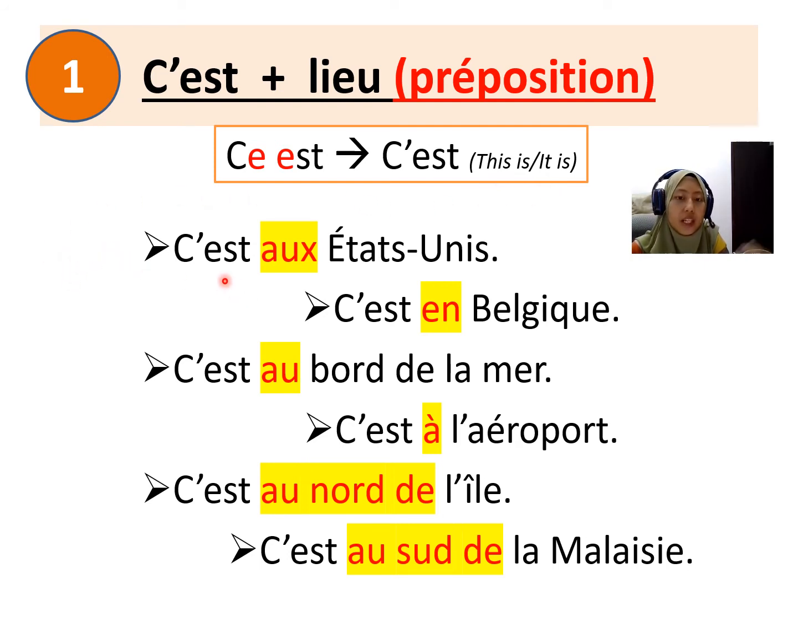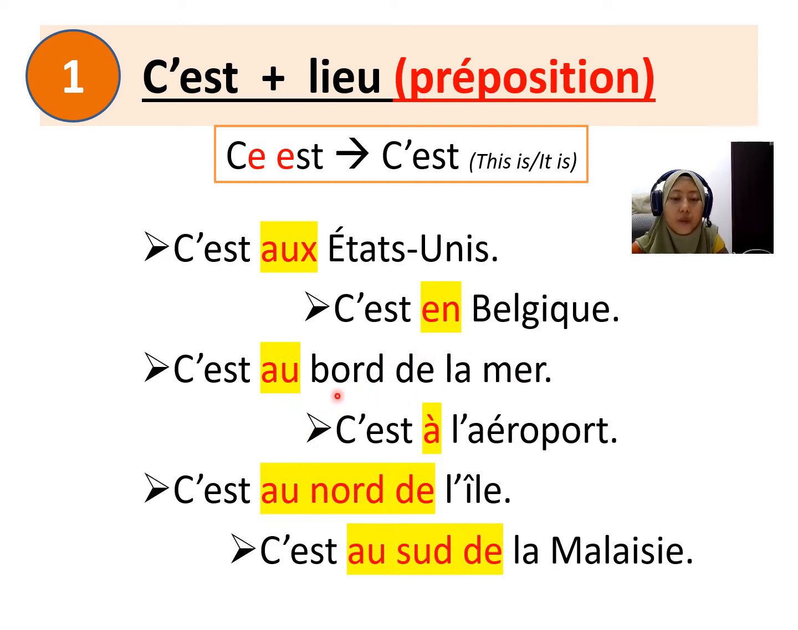If you want to say it is at the United States of America, you can say c'est aux États-Unis. Okay? If you want to say that it is in Belgium, c'est en Belgique. Okay? Next one is c'est au bord de la mer. It is at the seaside.